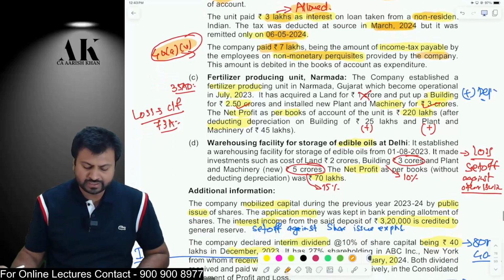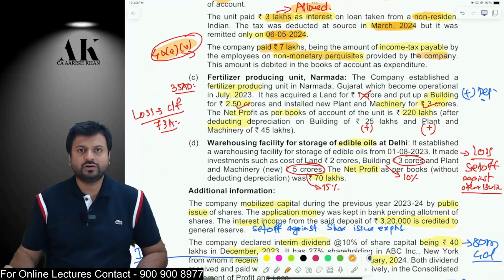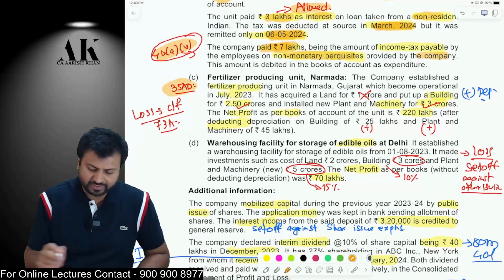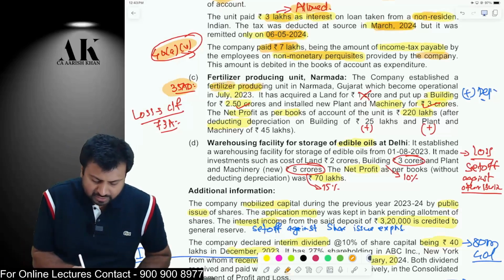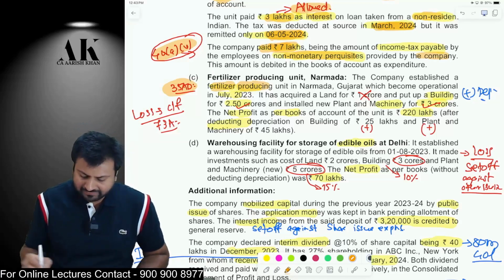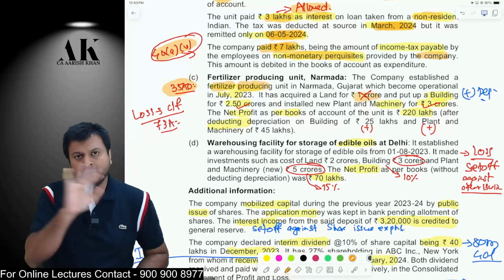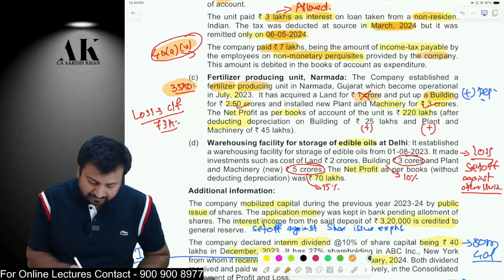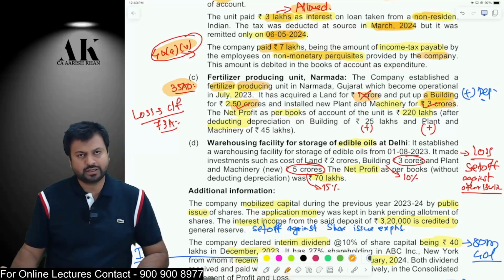Next, coming to the fertilizer producing unit. The fertilizer producing unit will be eligible for what? Will be eligible for 35AD. Because if an assessee is engaged in production of fertilizer, it is eligible for deduction under section 35AD. Now, in 35AD, the assessee has purchased land of 1 crore. Land will not be allowed. Building of 2.5 crore. Yes, building will be allowed. And 3 crore rupees will be machinery. That will also be allowed as a deduction.